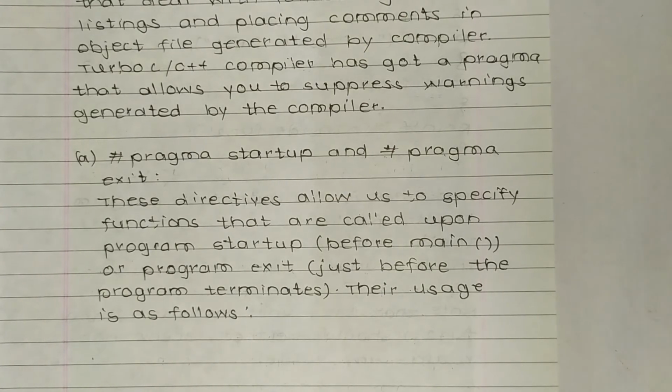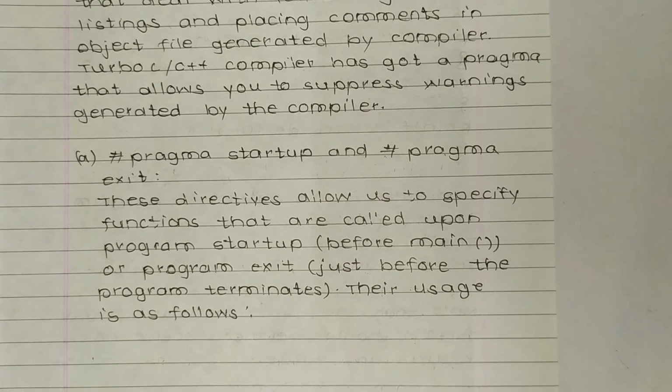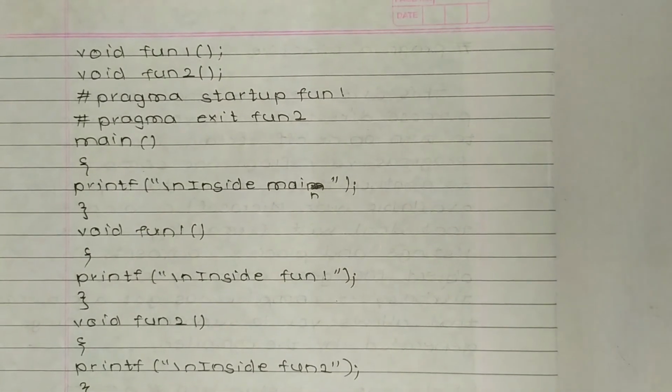These directives allow us to specify functions that are called upon program startup. So on program startup, before main, we can use pragma startup, or pragma exit just before the program terminates. Their usage is as follows: void fun1, void fun2, pragma startup fun1, pragma exit fun2, main, printf backslash n inside main, void fun1, printf backslash n inside fun1, void fun2, printf backslash n inside fun2.